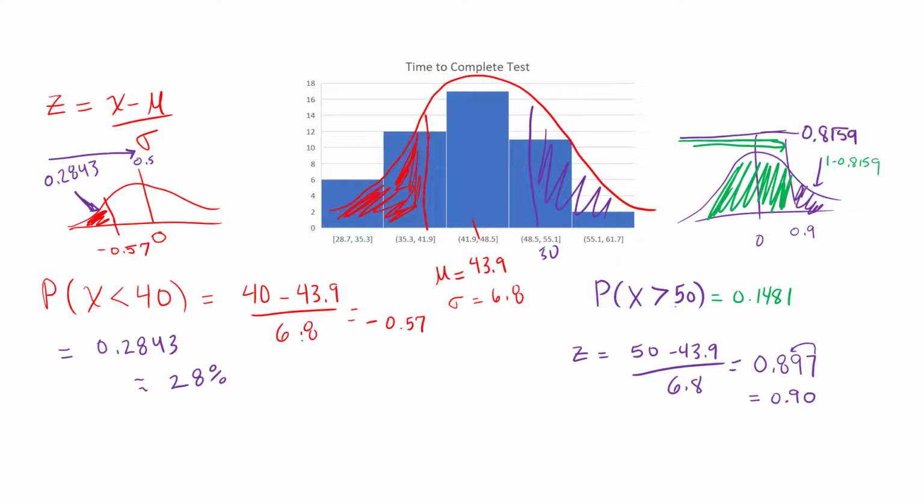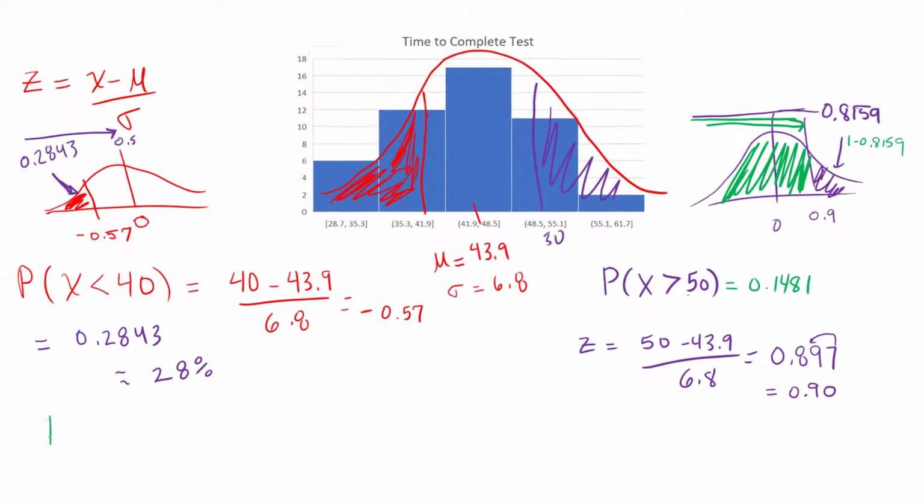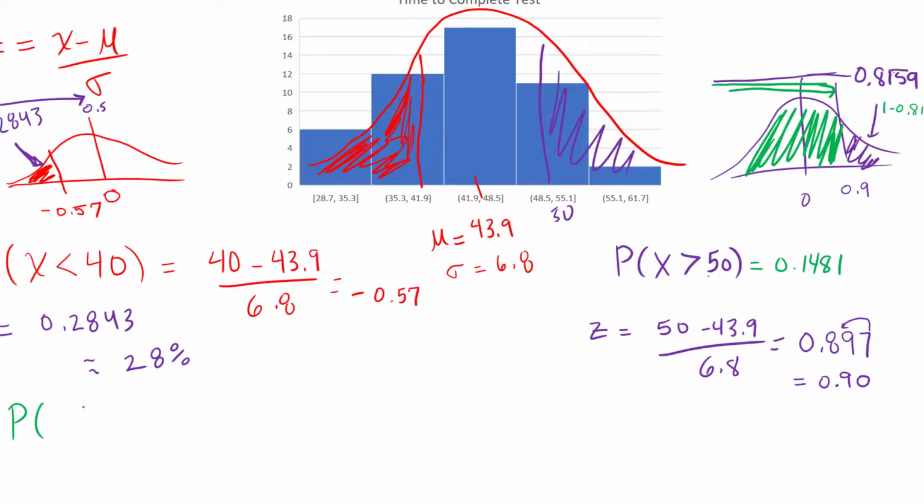All right, let's do one last example of between. So what if I have the probability, I want to know they take between 45 and 55 minutes. So now I'm looking at 45, which is going to be to the right of the mean, which is not a big deal, and 55, so I'm looking for some area right here.